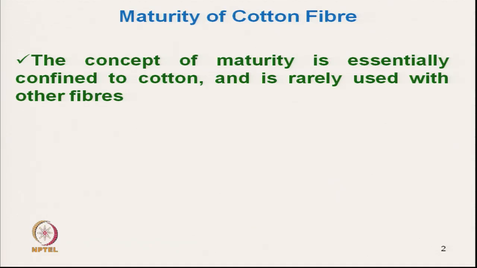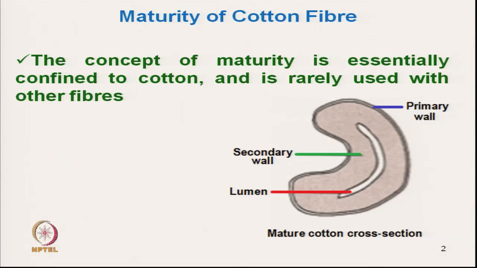Now, the concept of maturity is essentially confined to cotton and rarely used with other fibers. So, for other natural fibers like jute and linen, we normally do not talk about maturity. This is the cross section of cotton fiber, and it has three distinct layers.